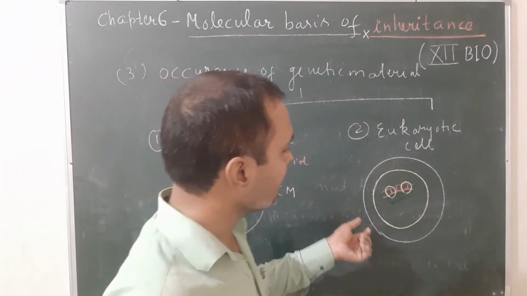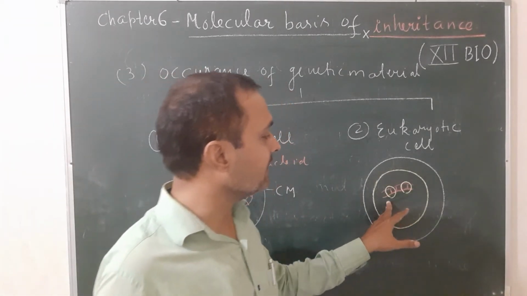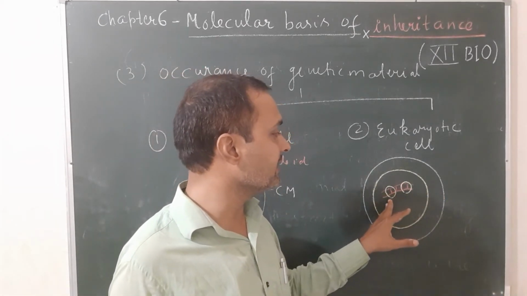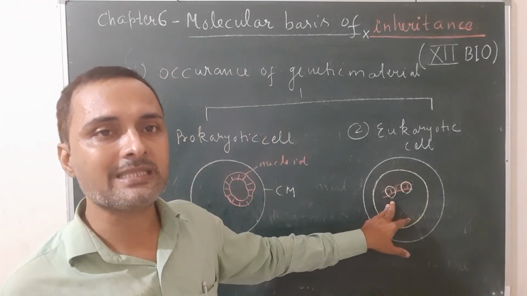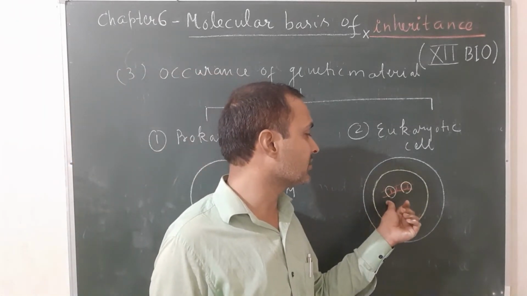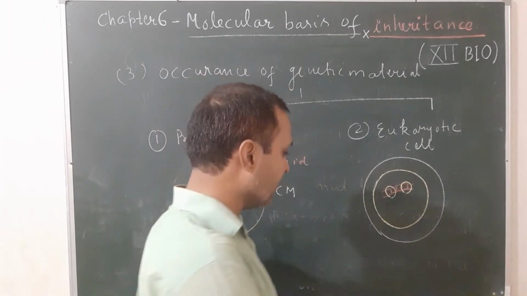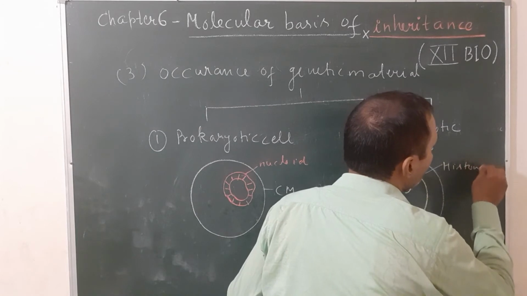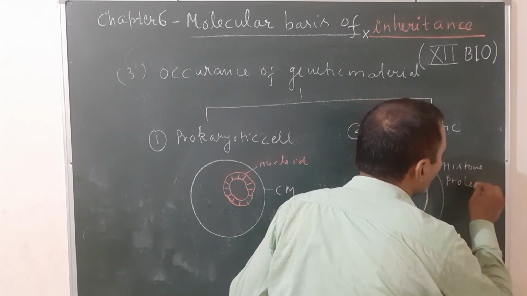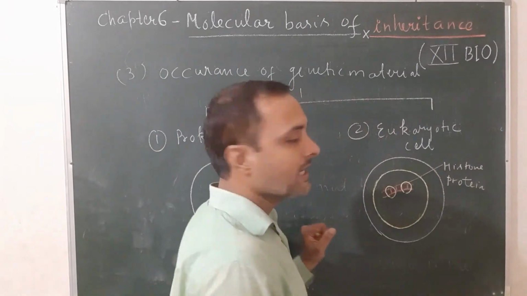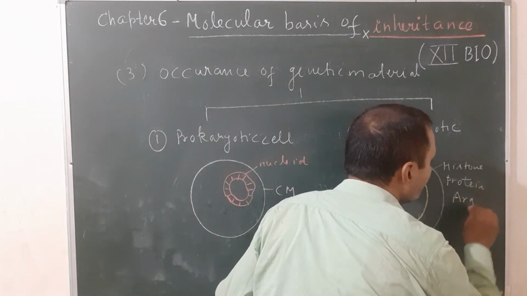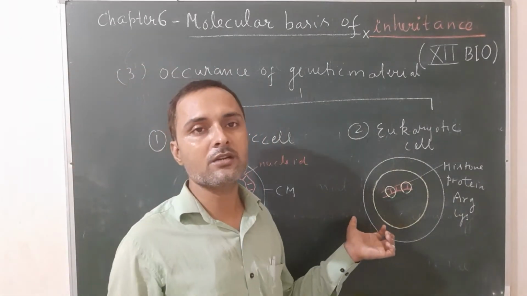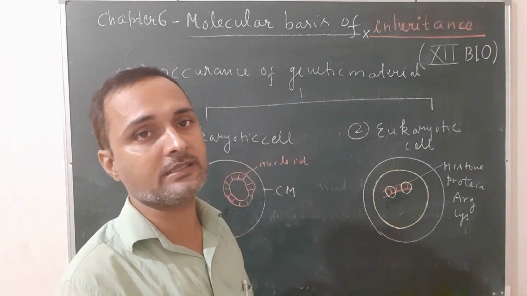But in case of eukaryotes, like plant and animal cells, they have linear DNA, and this linear DNA is present inside the nucleus of the cell. This DNA is also associated with the special protein known as histone protein. This histone protein contains the basic amino acids arginine and lysine. Due to the presence of these 2 amino acids, the nature of the histone protein is basic.